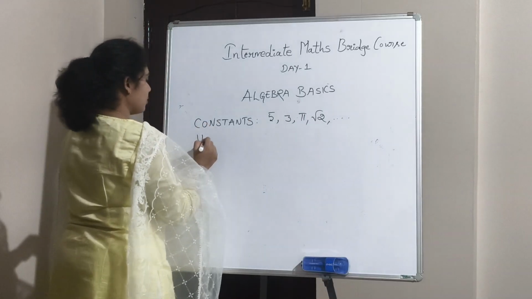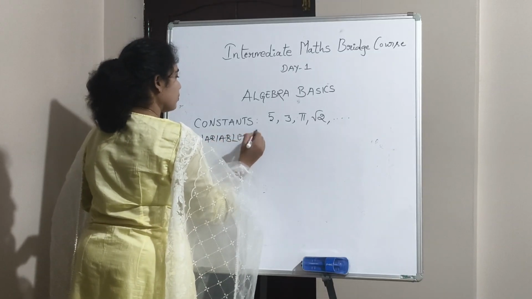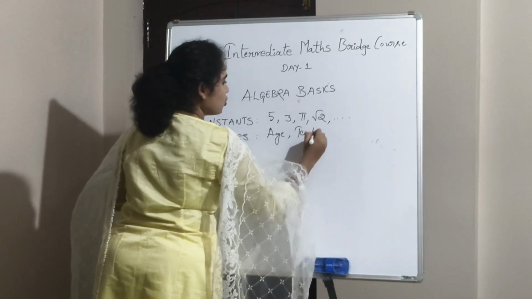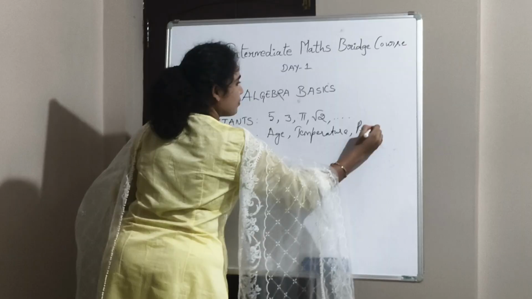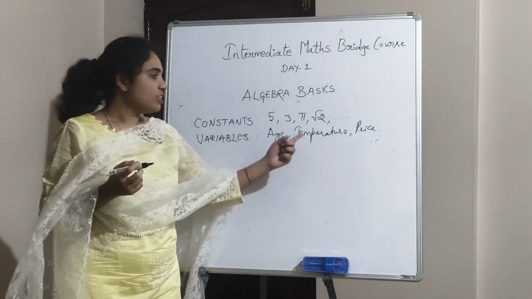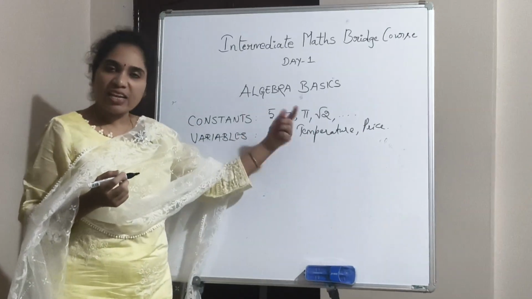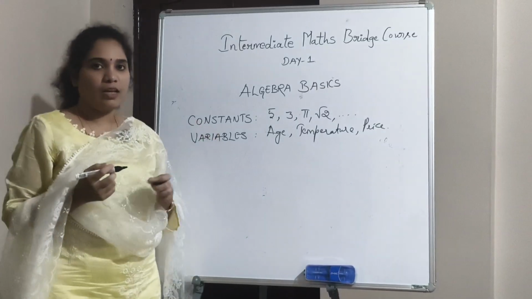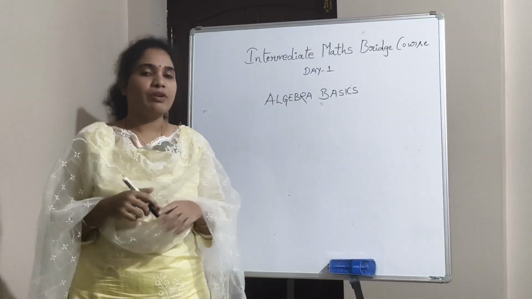Next, variables. Age, temperature, price. Okay, your age, temperature, price, they all come under variables because they will vary, they will change. Okay, so these are the examples of constants and variables. Now you know what is a constant and what is a variable.